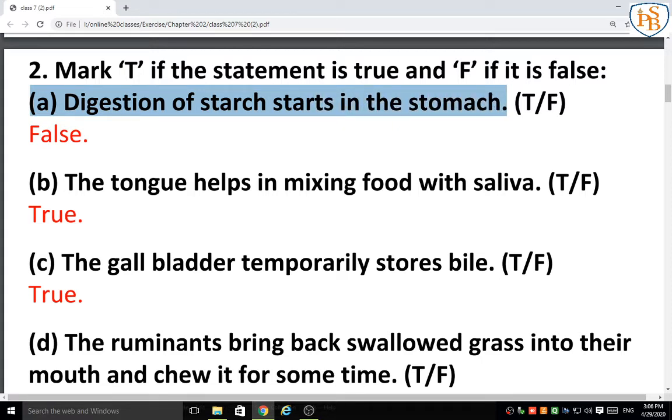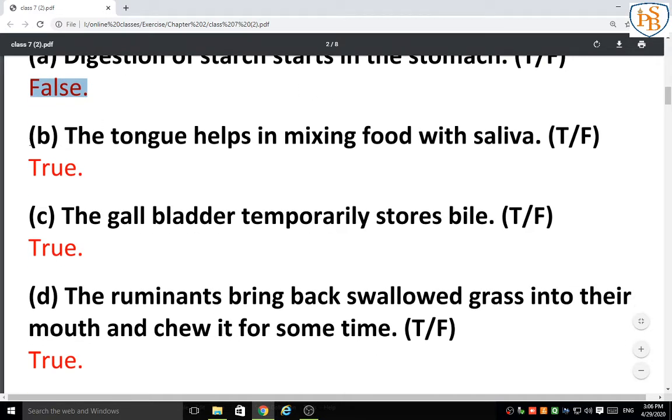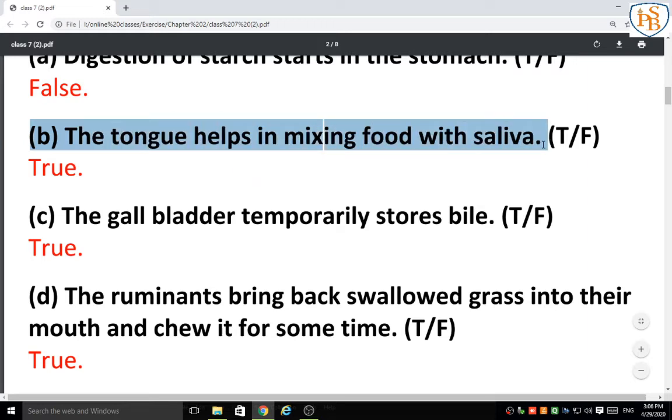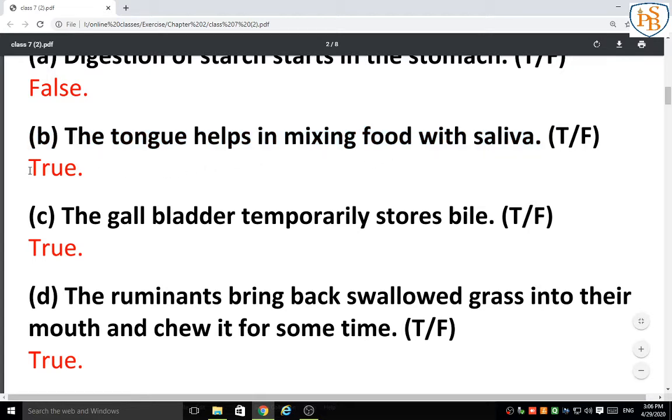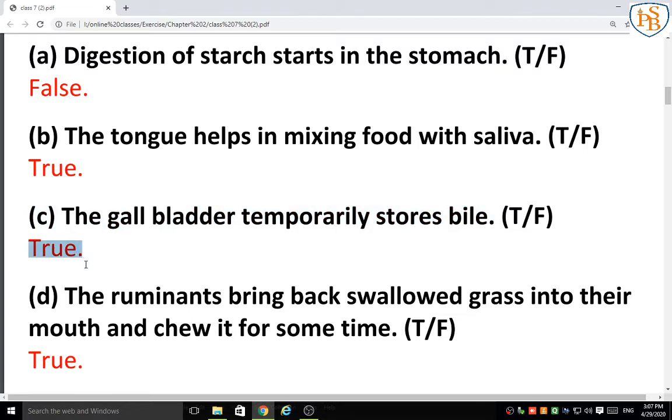Yes. The digestion of starch starts in the stomach. Is that true? No, it is false, because digestion of starch actually starts in our mouth. Next: the tongue helps in mixing food with saliva. Yes, in the mouth the salivary glands secrete saliva and then it is mixed by the tongue. So the answer is true. Next one: the gallbladder temporarily stores bile. We have learned that the liver secretes the bile, which is stored by the gallbladder. So the answer is true.